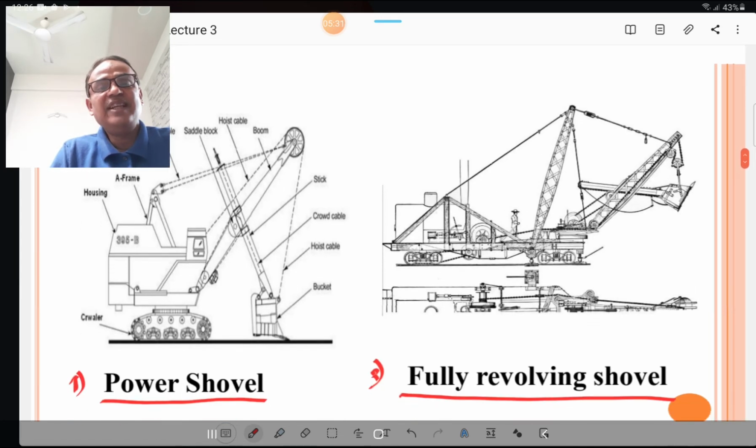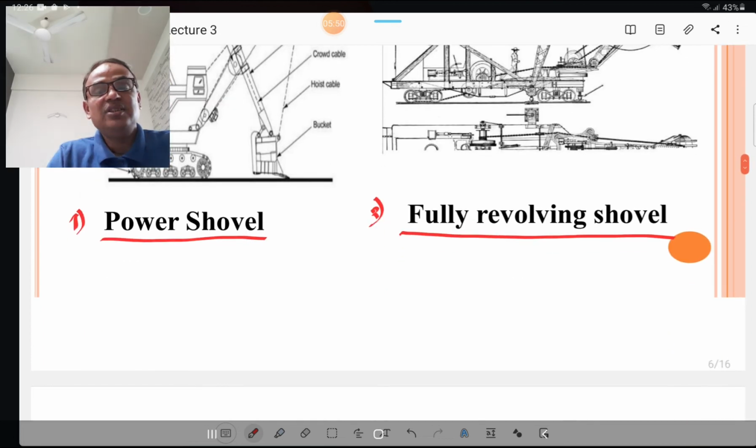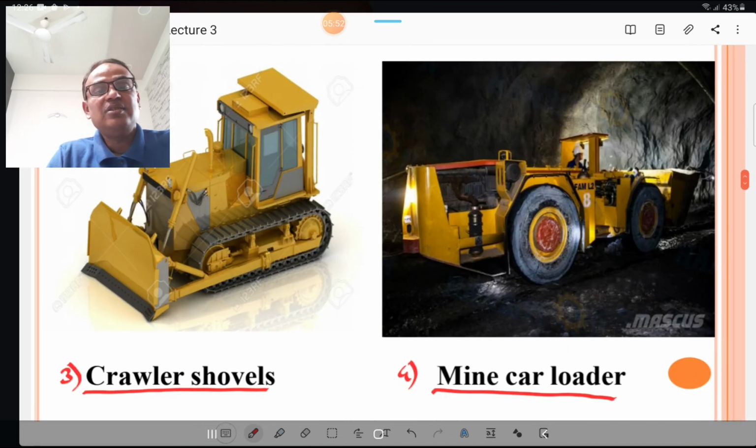These are the various figures. First is the figure of power shovel. You must know this equipment in the construction equipment chapter. And then fully revolving shovel is shown here. This is revolving in 360 degrees and used for tunneling operations. This is the crawler. Third number figure is of crawler shovel. Crawler shovel is used also for mucking.